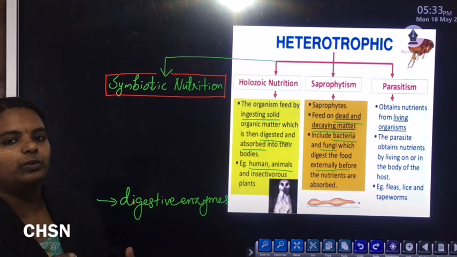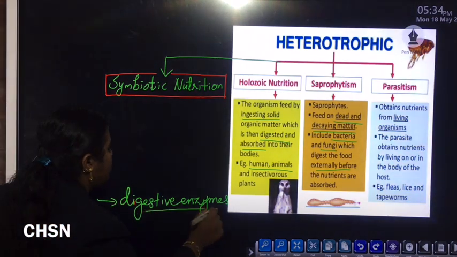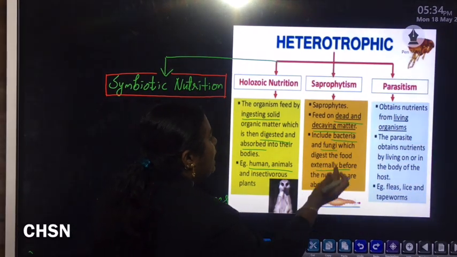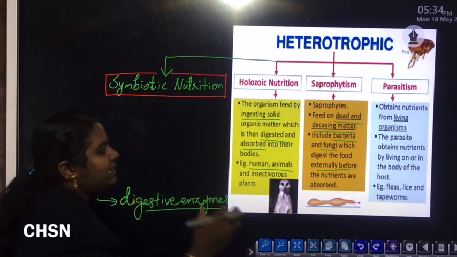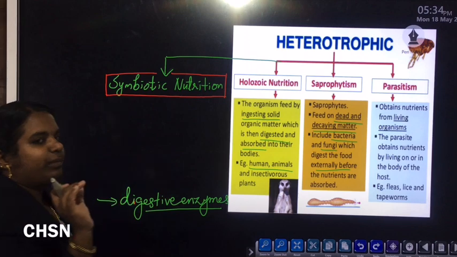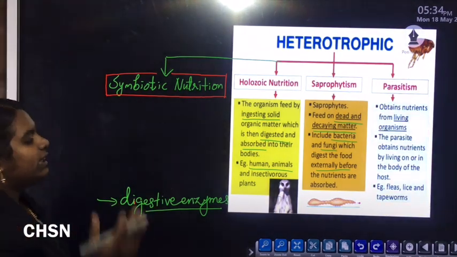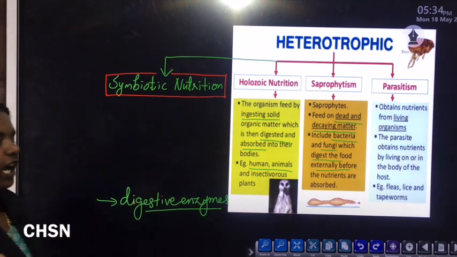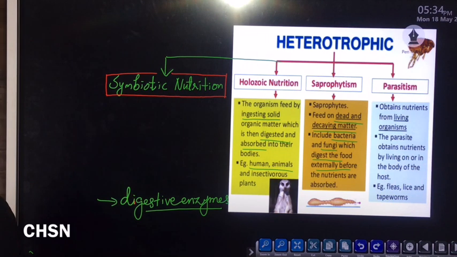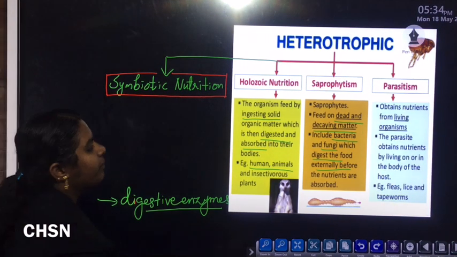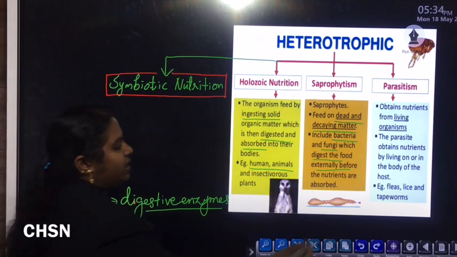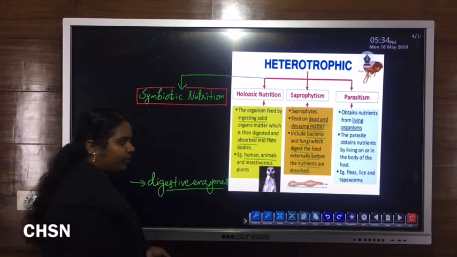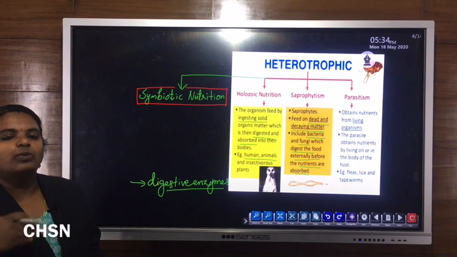These digestive enzymes or digestive juices released from the body of these bacteria or fungi help to break down this complex dead as well as decaying matter into simpler as well as soluble form. That is why it is written that digestion takes place externally. Then after the digestion process, the simpler, soluble form is absorbed by bacteria or fungi. It digests the food externally before the nutrients are absorbed. So the digestion process takes place outside the body.